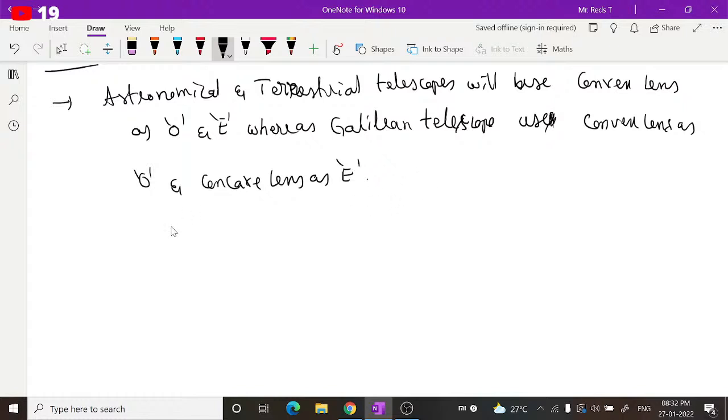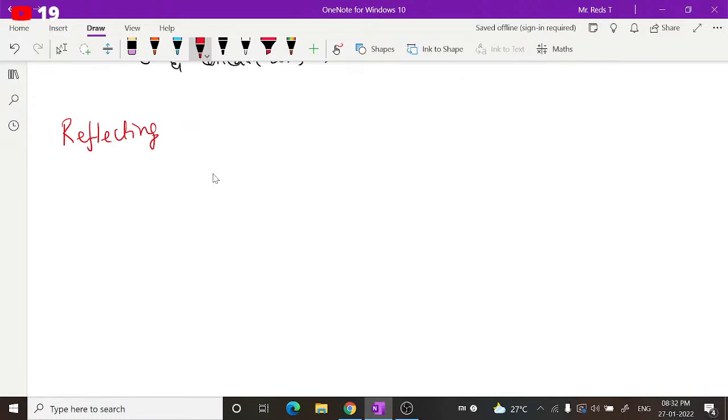Okay, next. Now let us write down a subheading: a reflecting telescope. Obviously, a refracting telescope will have lenses, either concave or convex.